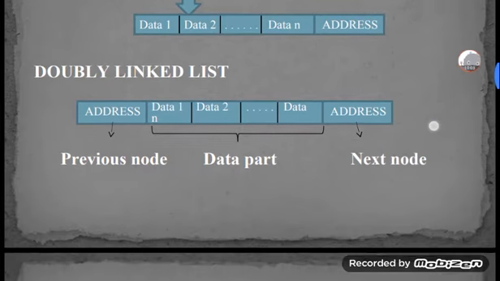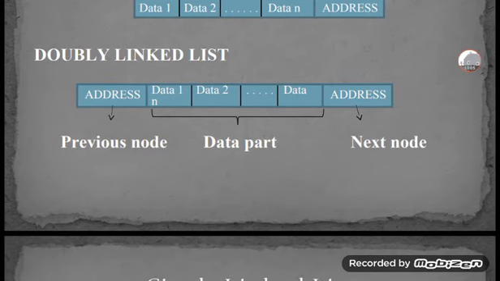And then the double linked list node, where I am taking data 1, data 2 up to data n, which has addresses. This is the next node, and this is the previous node. These are the data part.